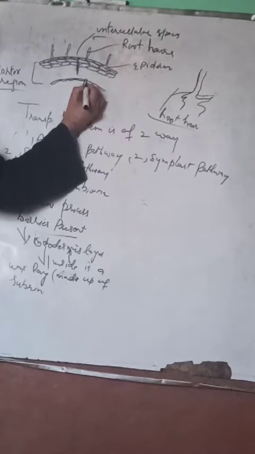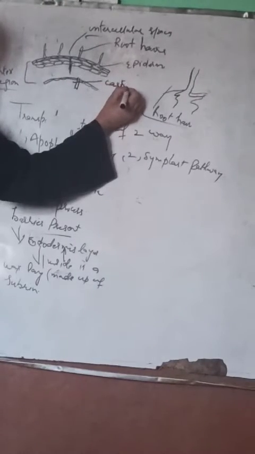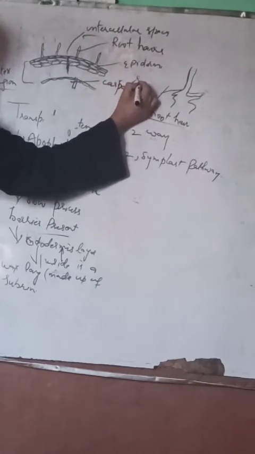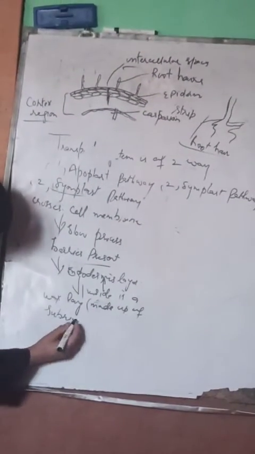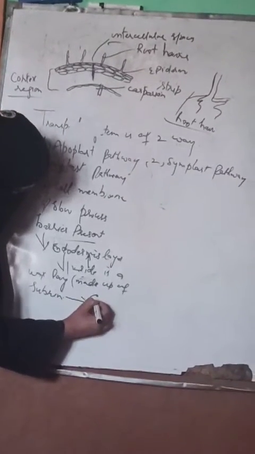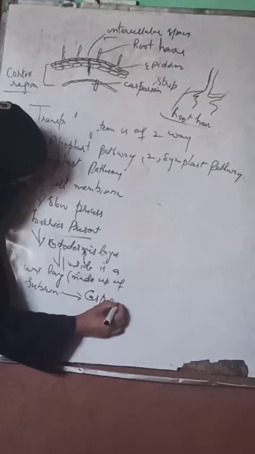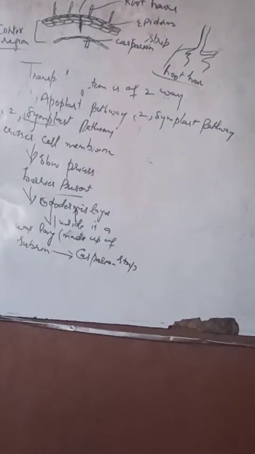There is a strip present here which we call the Casparian strip. This layer inside the endodermis, made up of suberin, is called the Casparian strip.